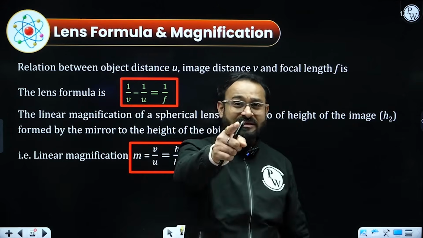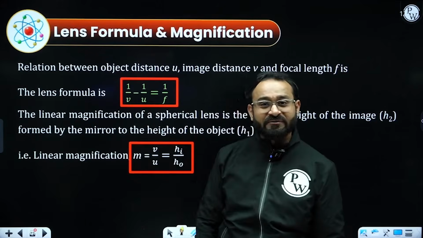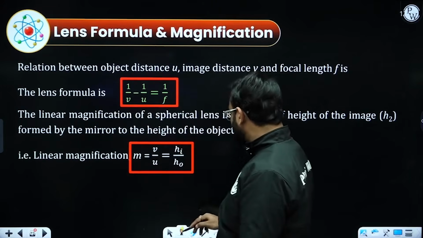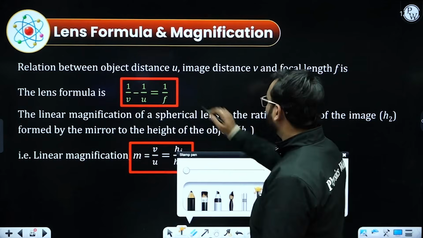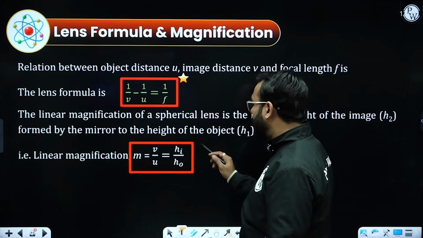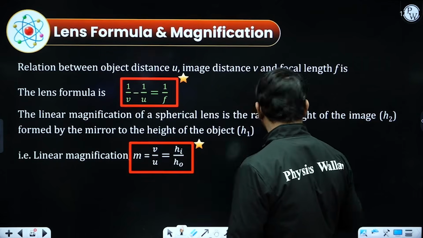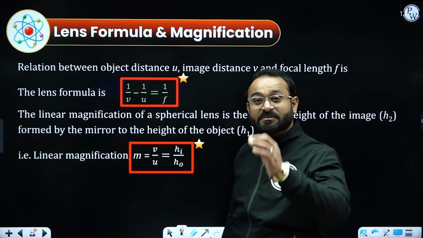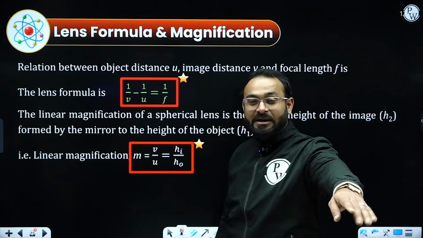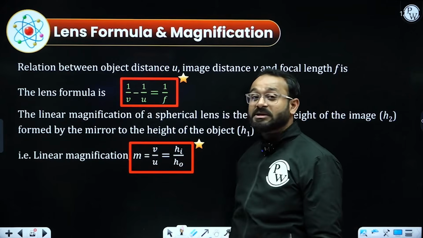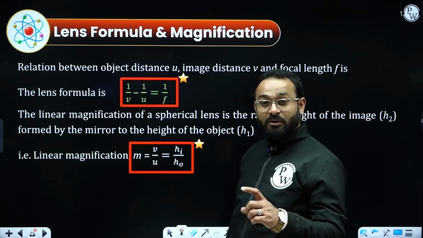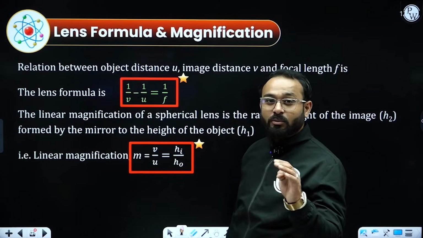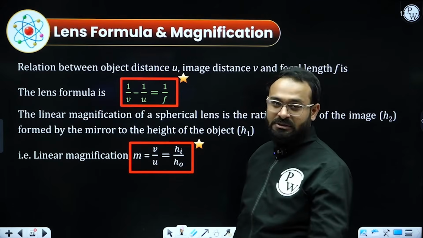But there is only one change required. Instead of using a positive sign, I will put a negative sign in between, and the formula becomes 1 by v minus 1 by u equals 1 by f. The magnification formula is m equals height of image by height of object, that is equal to image distance by object distance, without a negative sign. In the mirror, the negative sign was placed before v by u, it was minus v by u. Here we are not required to put a negative sign. So that is the formula for the magnification.